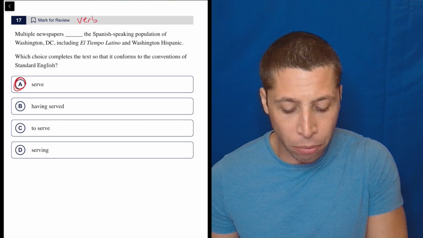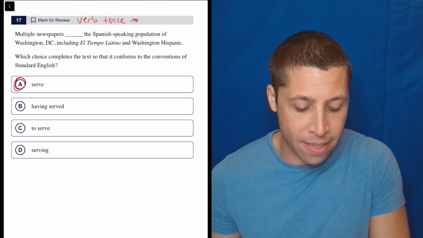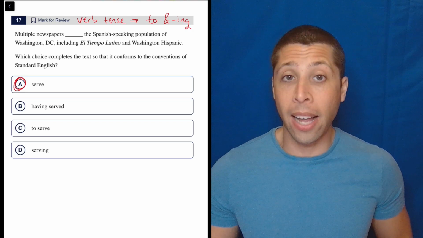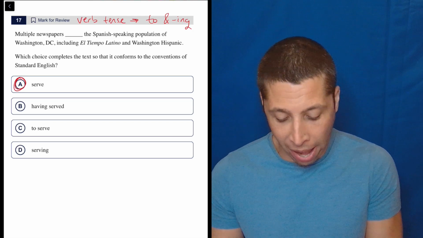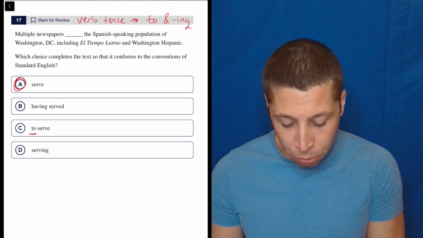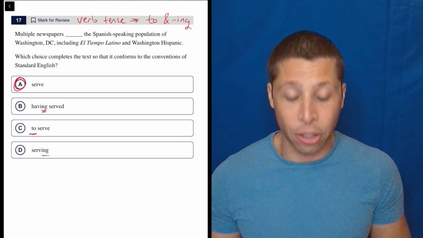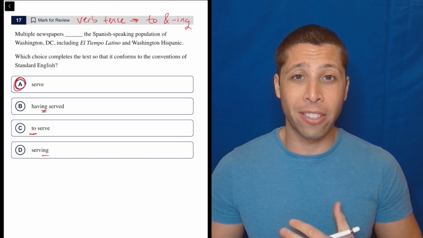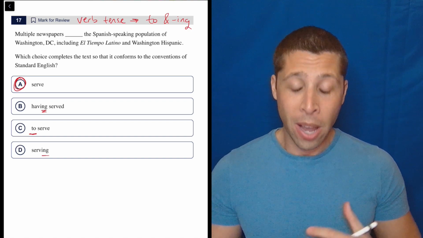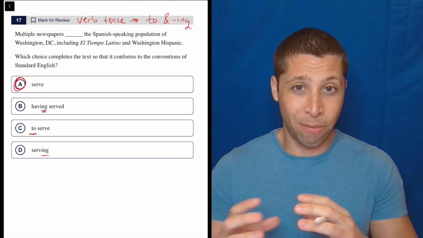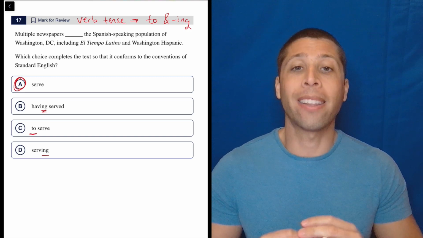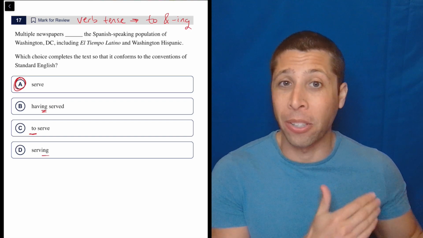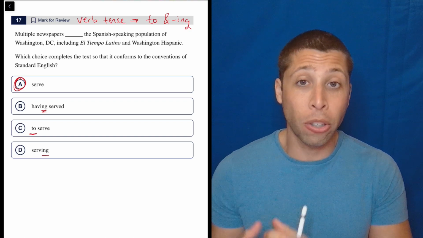So there are multiple verb tense rules on the SAT, and this is probably the weirdest one. It's the one I call the to and ing rule. Basically, it's because we have choices where we have the to version of a verb as well as some of the ing versions. It's not to say that those are always right or always wrong. It just depends on the circumstances. Regardless, what we're trying to do is think about how this verb tense will impact the structure of the sentence. It's not about when it takes place. It's not about the past, the present, the future. It's about how the structure is built.